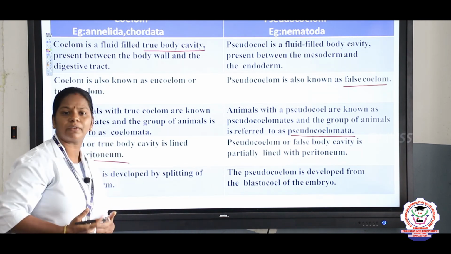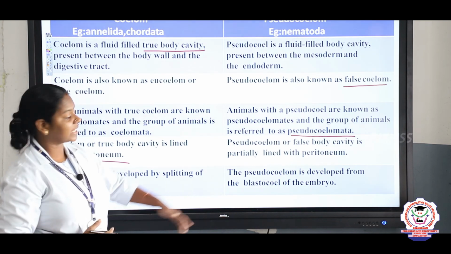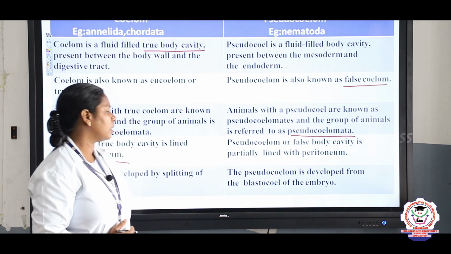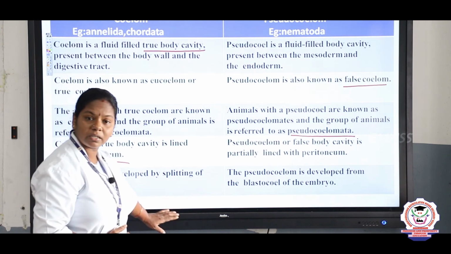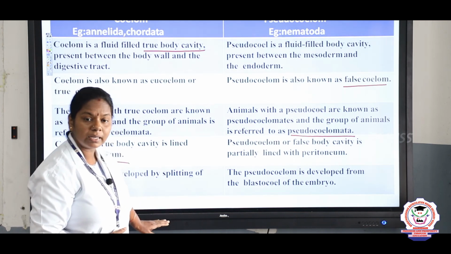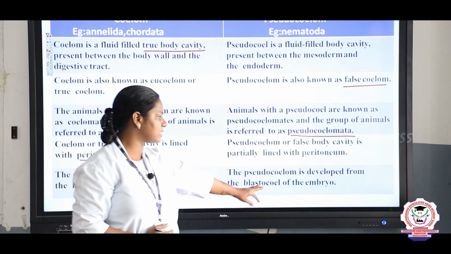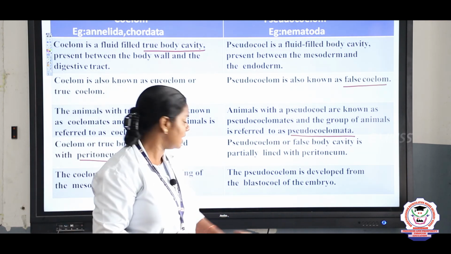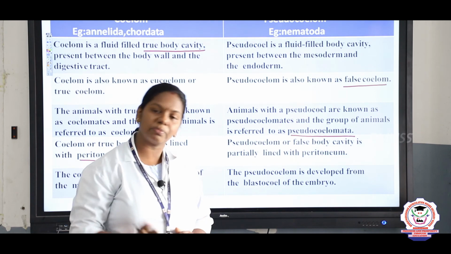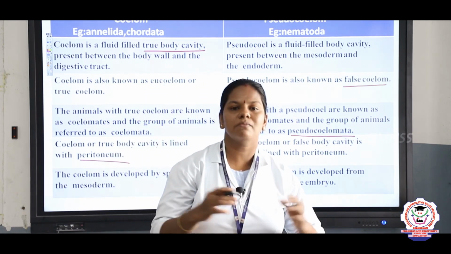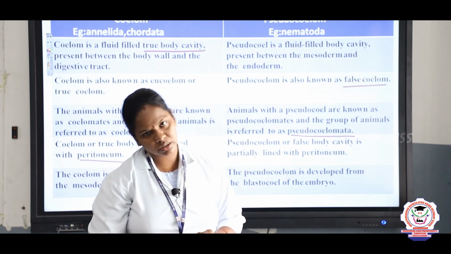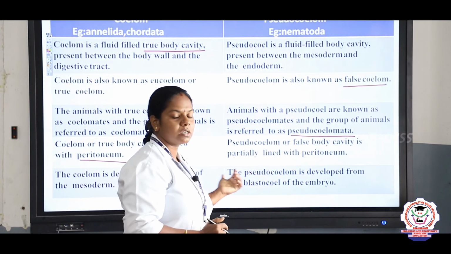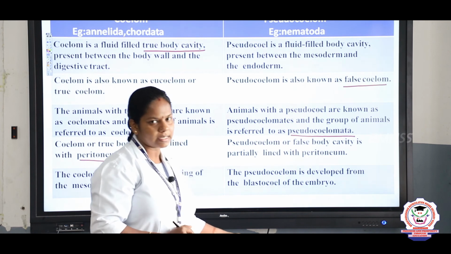The true coelom is completely lined with peritoneum. Peritoneum is the outermost covering of the alimentary canal, but in the pseudocoelom it is only partially lined with peritoneum. The true coelom is formed by the splitting of the mesoderm, and the pseudocoelom is developed from the blastocoel of the embryo. From the embryonic development itself, some pouches are formed that form the pseudocoelom. So this is the main difference between true coelom and the false coelom.